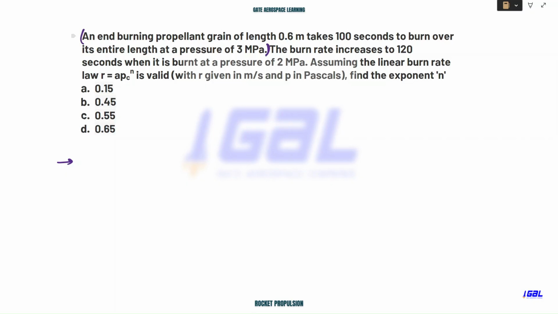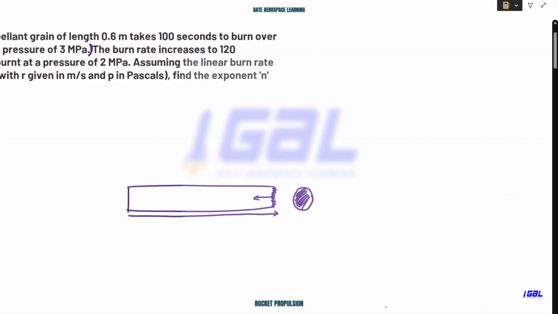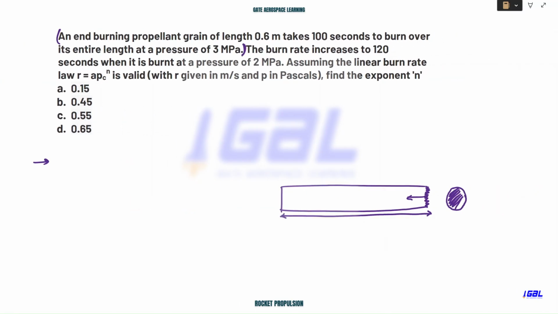Now let's understand what data they have given. There is an end burning propellant grain. End burning means it is like a cigarette burning grain. Once you start burning, it will burn in one shot, right? The shape of the grain is circular. It is always circular for an end burning grain. So you start burning from here, and it will burn along this way. This is the grain. What is the length? They have given 0.6 meter.